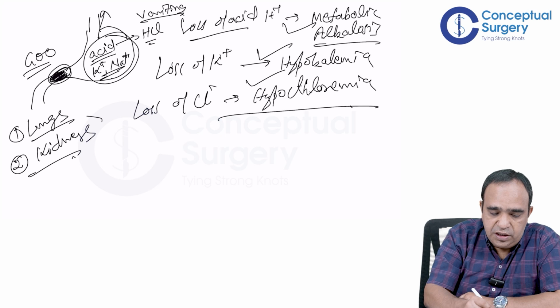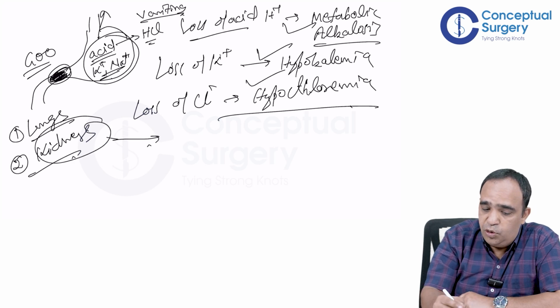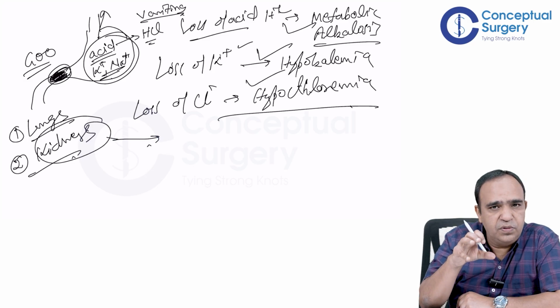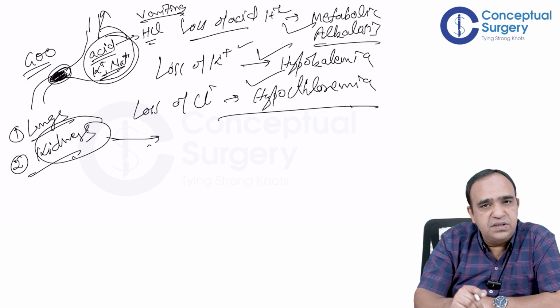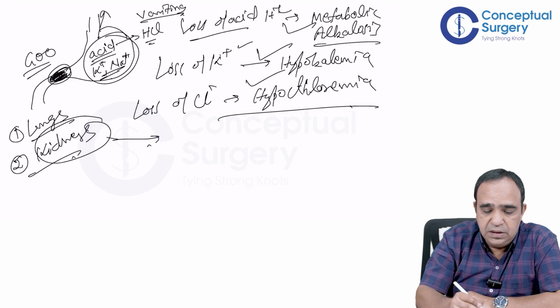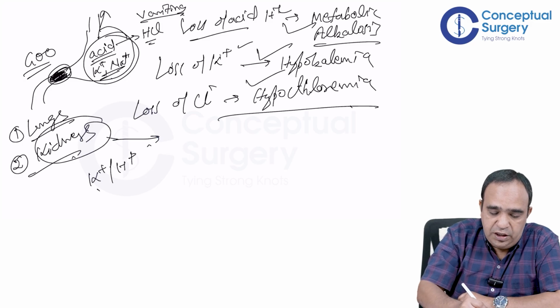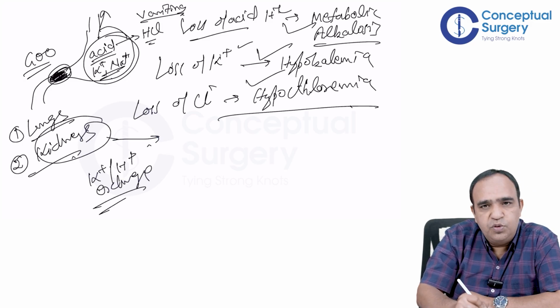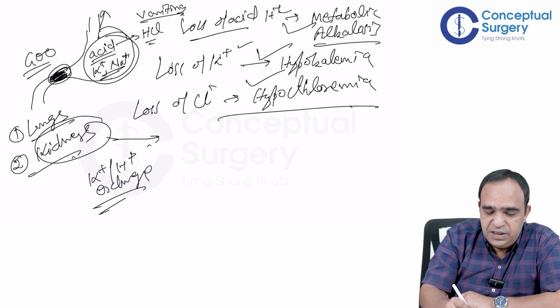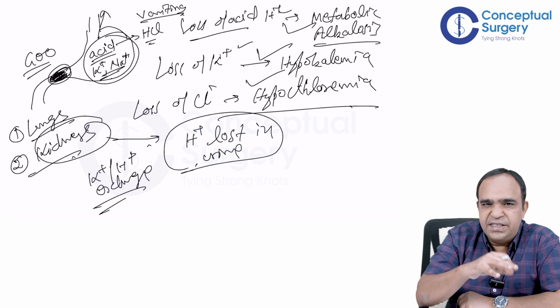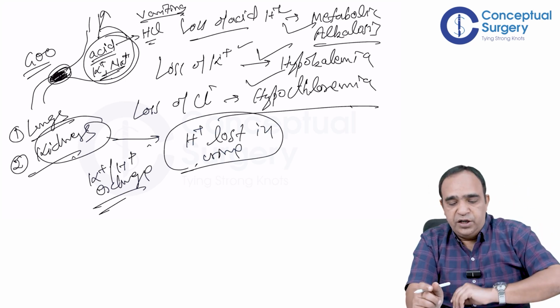Now in this situation, potassium is lost, hydrogen is lost. Now kidney has to compensate for both of these, but there is a mutual exchange at kidney level. The kidney can save only one. There is a mutual potassium hydrogen exchange in kidneys. You must have read. So what happens is hydrogen ions are further lost in urine. Kidney saves more potassium. Hydrogen ions are lost.